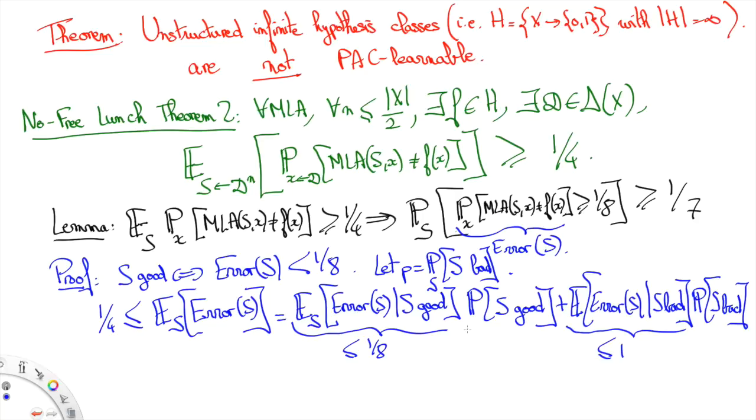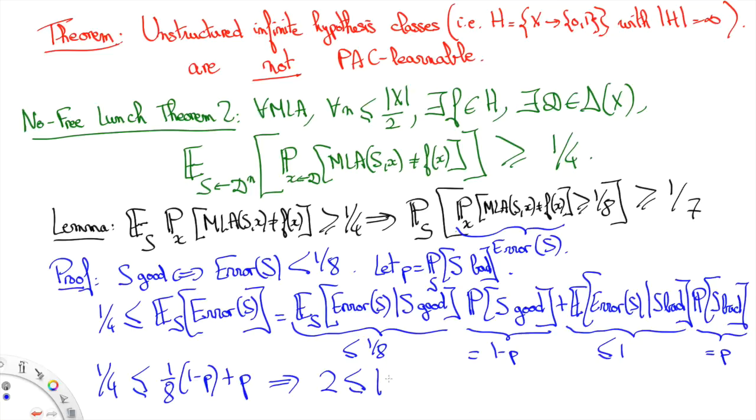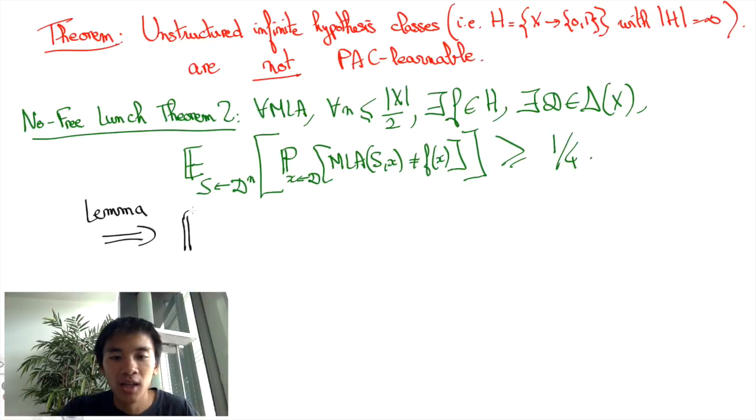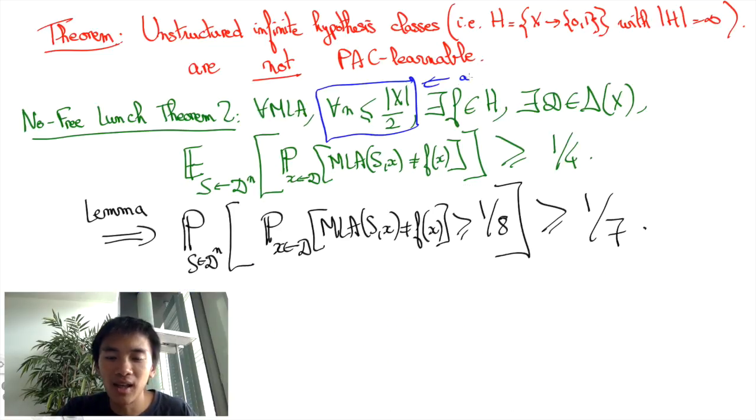Moreover, we can rewrite all probabilities of the right-hand side in terms of P. Finally, we obtain that 1/4 is smaller than 1/8 plus 7/8 times P. And this implies that 2 is smaller than 1 plus 7P, which implies that P is greater or equal to 1/7. QED! To conclude, it suffices to consider the case where X is infinite.